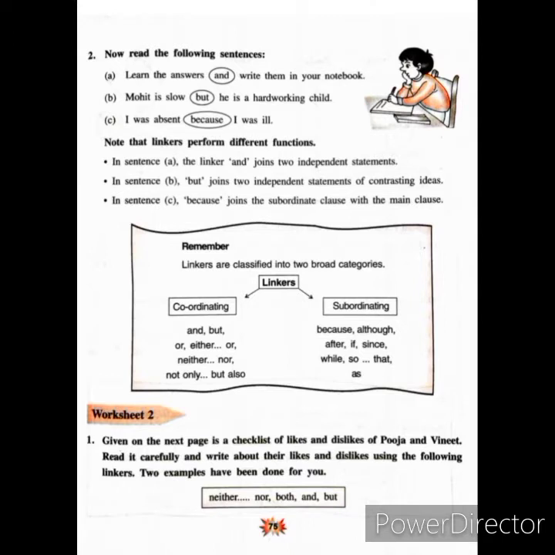So what you have to remember? You have to remember that linkers are classified into two broad categories. First one is coordinating linkers and second one is subordinating linkers. Coordinating linkers, for example, are and, but, or, either, or, neither, nor, not only, but also. And subordinating linkers are because, although, after, if, since, while, so, that, as.